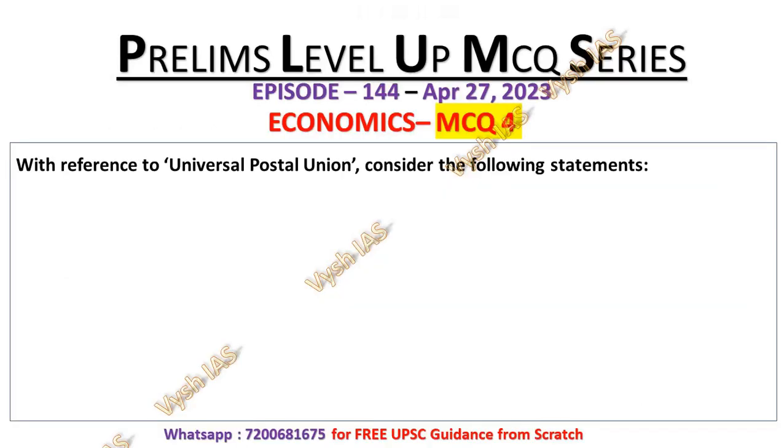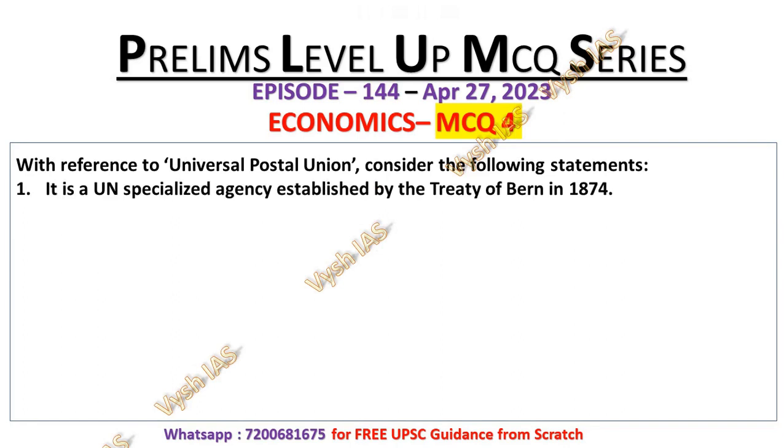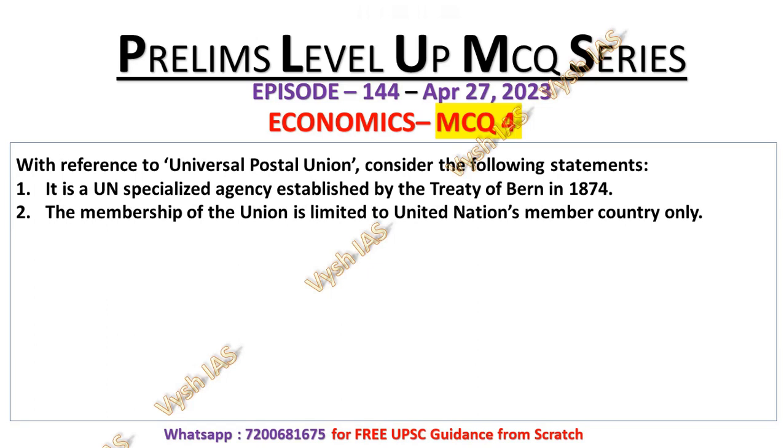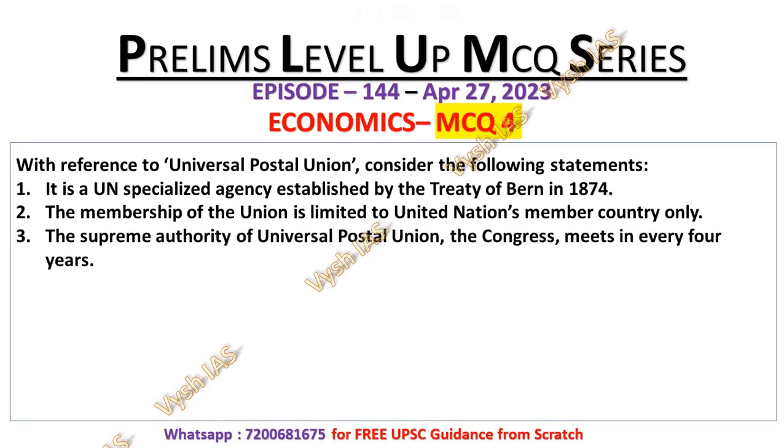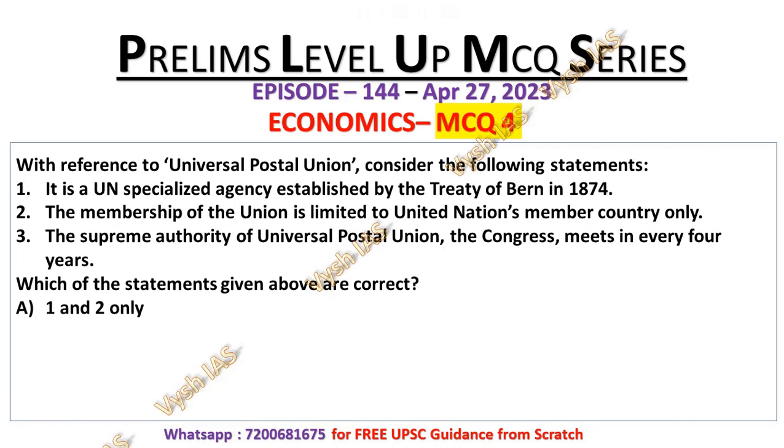MCQ number 4. With reference to Universal Postal Union, consider the following statements. Statement 1. It is a UN specialized agency established by Treaty of Bern in 1874. Statement 2. The membership of the Union is limited to United Nations member countries only. Statement 3. The supreme authority of Universal Postal Union, the Congress, meets every 4 years. So you have to identify the correct statement regarding Universal Postal Union. Option A, 1 and 2 only; B, 2 and 3 only; C, 1 and 3 only; and D, all of the above, which means 1, 2 and 3.